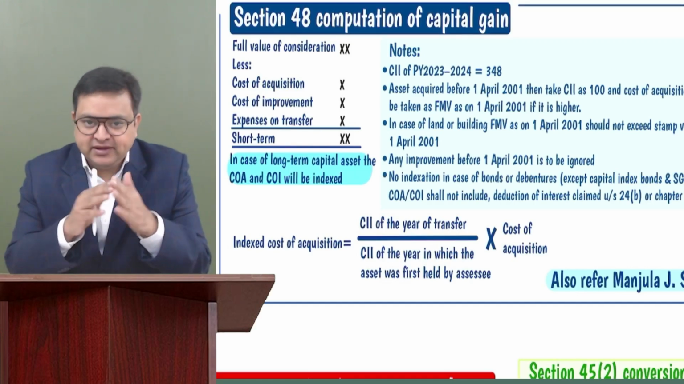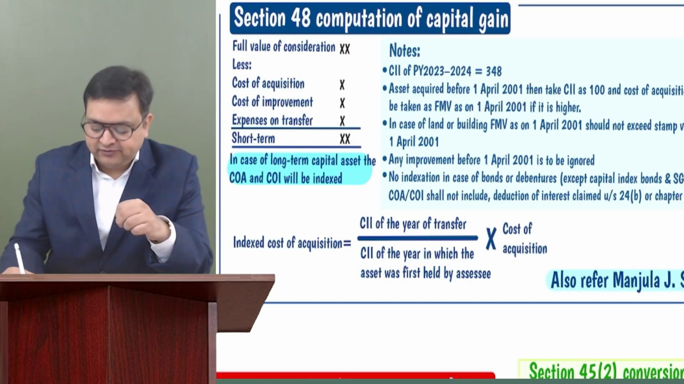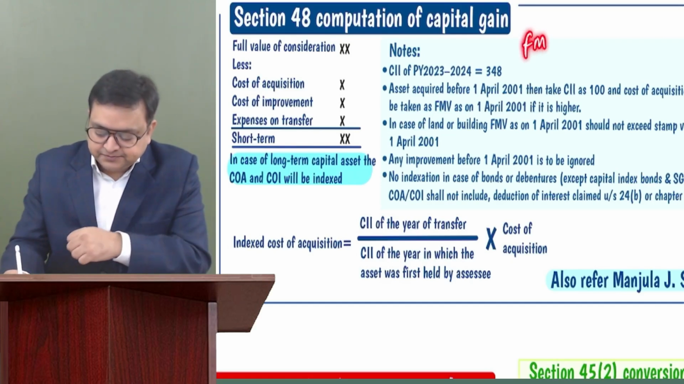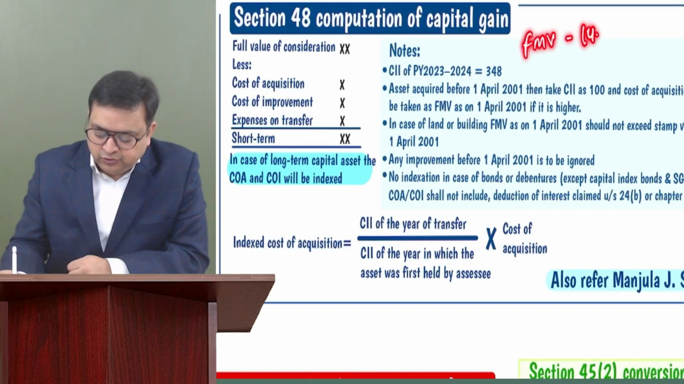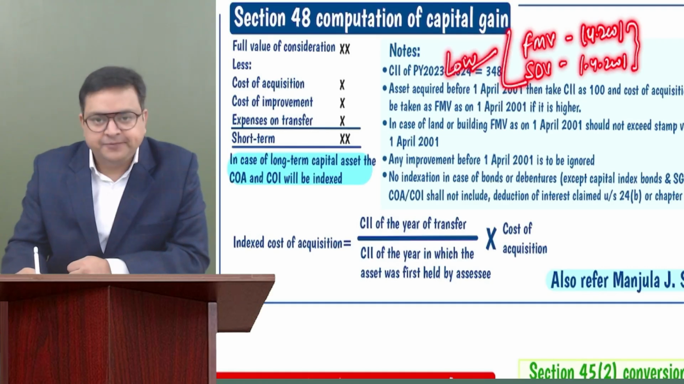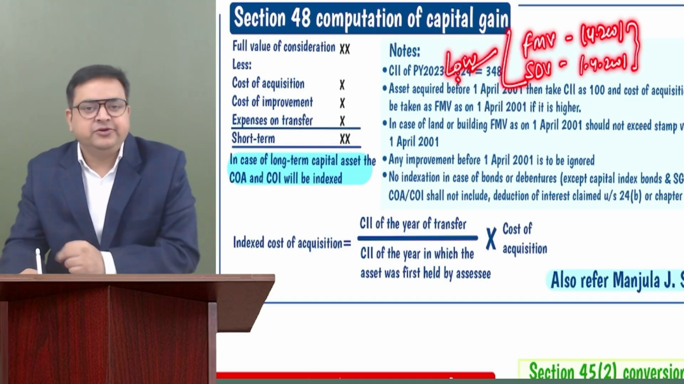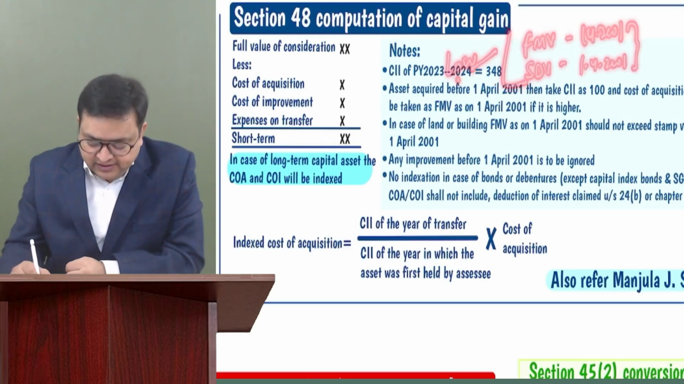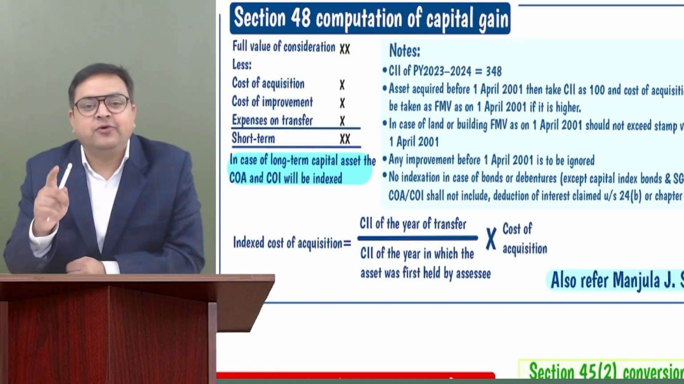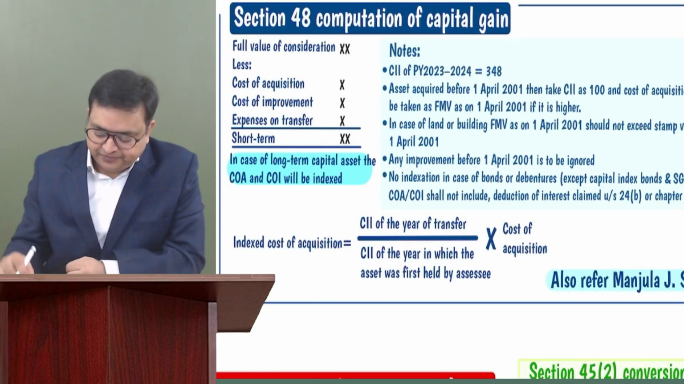So in other words, I would say that please first of all compare if the stamp value is also given on 1/4/2001. So the fair market value of 1/4/2001 and the stamp duty value of 1/4/2001, first of all you have to take the lower of the following. Then compare with the actual cost, whichever is higher should be your cost of acquisition. Correct? And any improvement done before 1/4/2001 shall be ignored always, right?